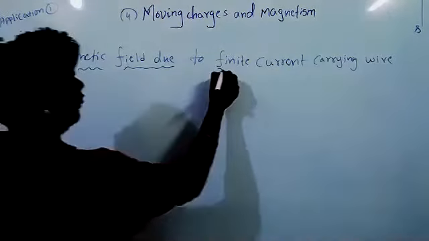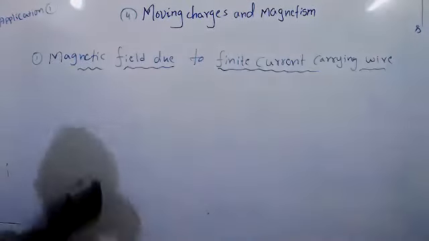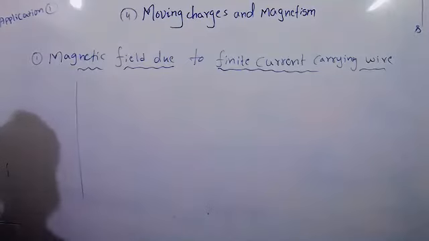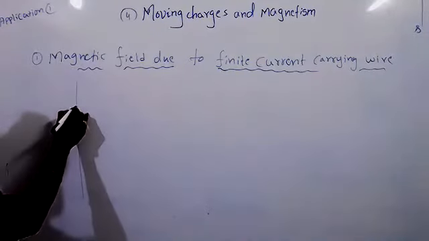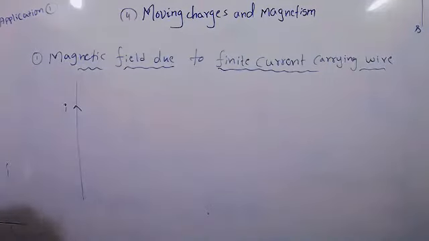Finite current carrying wire means it's not infinite. Let's consider it is a wire, and current is passing through it.